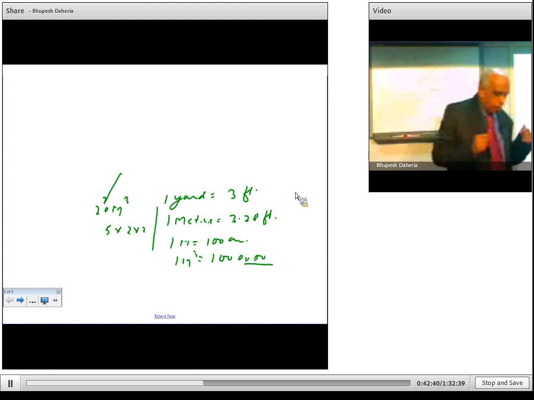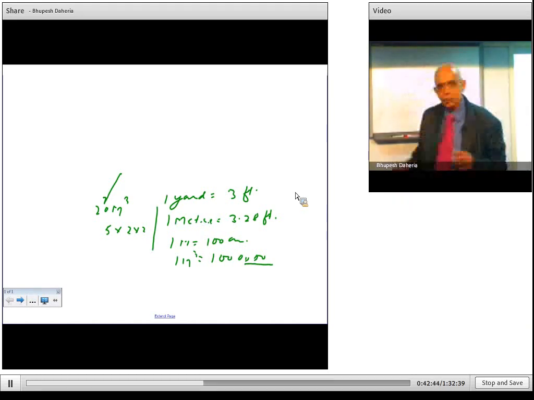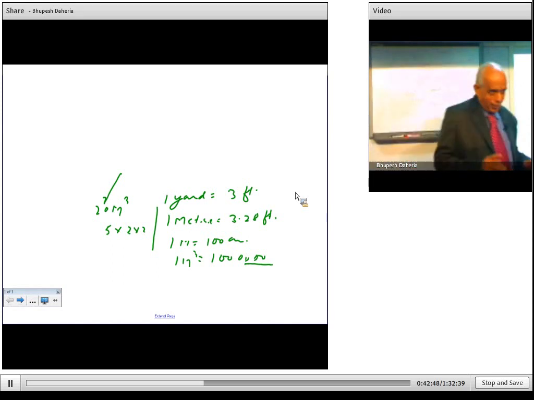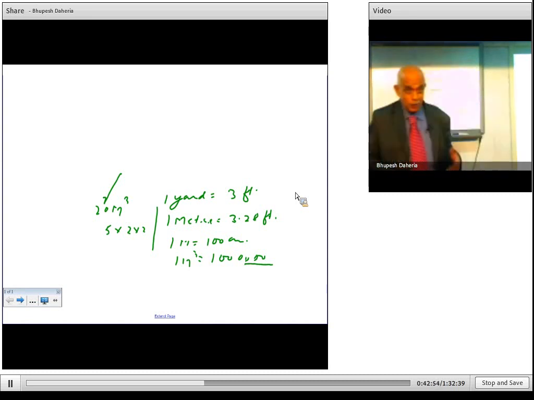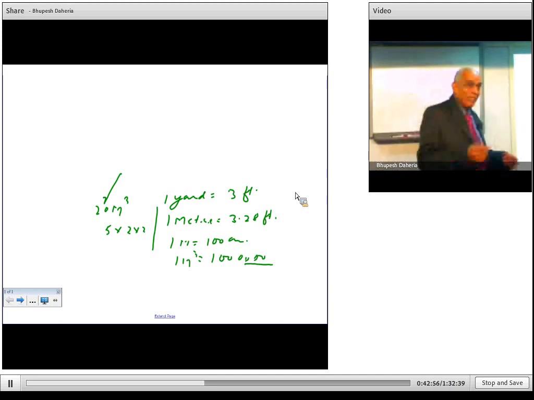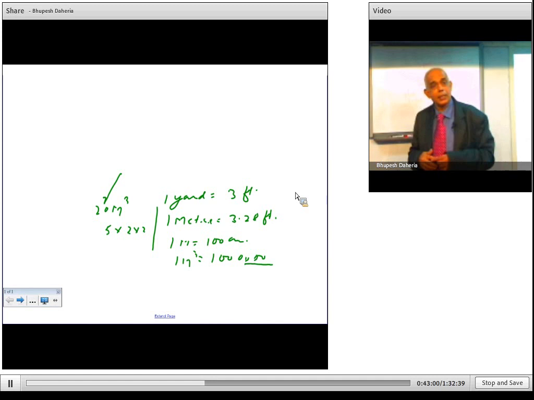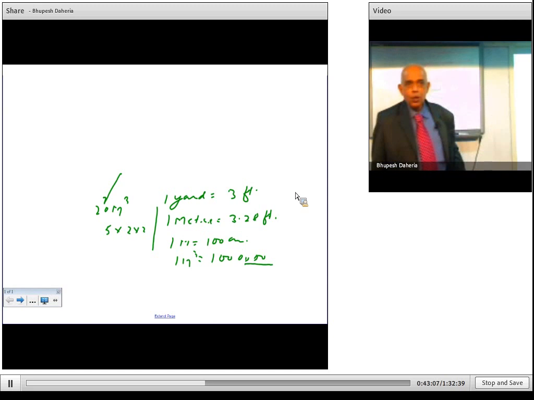Now in India, in our system, BODMAS is used, but in the US they call it PEMDAS. Parenthesis means bracket, then exponential. They take multiplication first, which is not correct. Division has to come first, then multiplication. So this is how they have to do it, and then how this mathematics becomes interesting, I'll be telling you in our presentation.